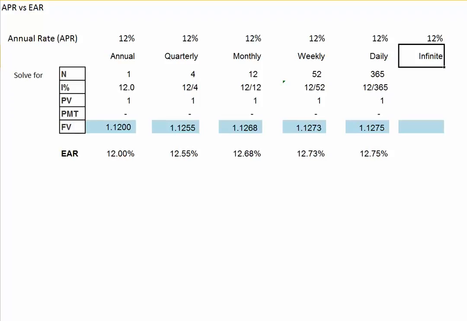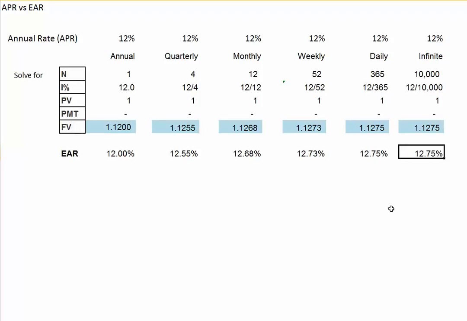Pick a big number for n, say 10,000. Then for our interest rate, we'll have 12 divided by 10,000, 1 for the present value, and again we solve for the future value, and we get the same 1.1275, which again, our EAR is 12.75%. So quickly we can see, in investing our money, we would prefer a frequent level of compounding, weekly, daily, or even better yet, infinite compounding.